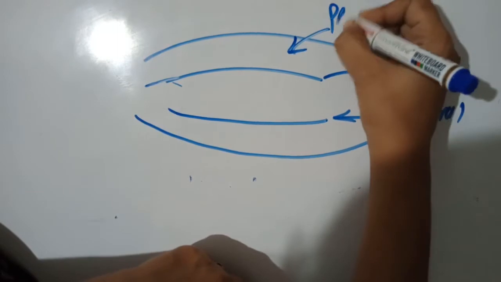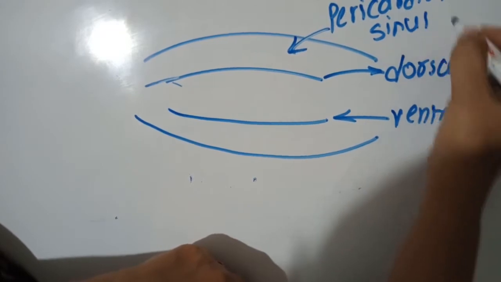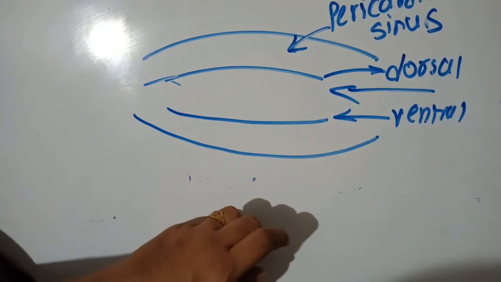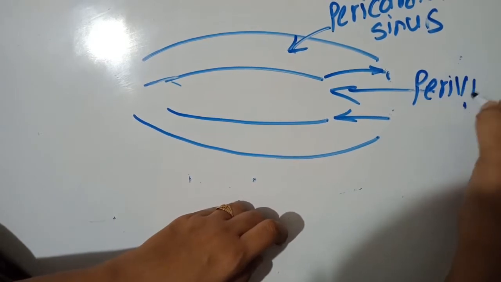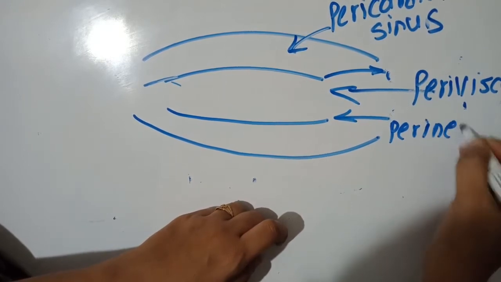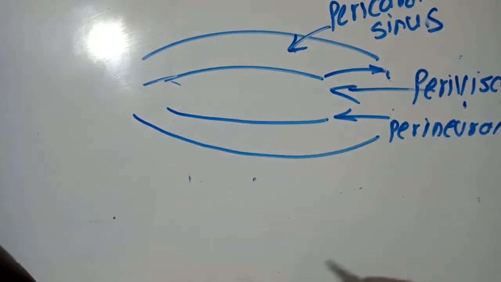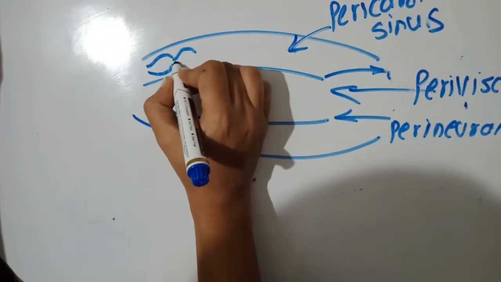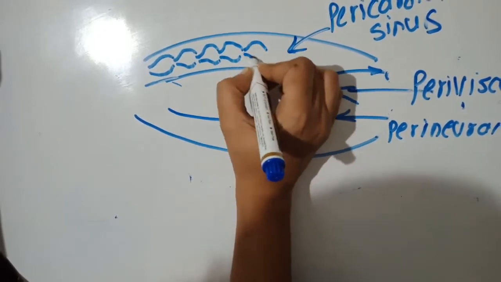This is called the pericardial sinus. This, the middle one, is called the perivisceral sinus, and this is the perineural sinus. So what is here in the pericardial sinus? I have told you that the heart is tubular. The heart has 13 chambers, and all these chambers lie here in the pericardial sinus.